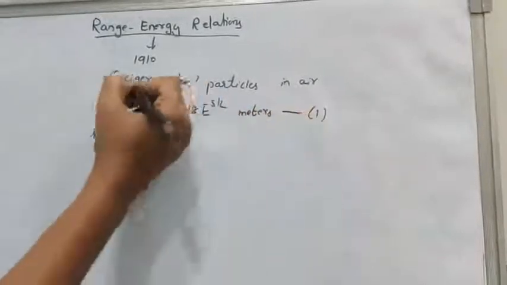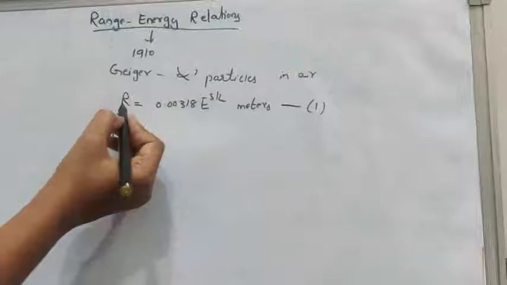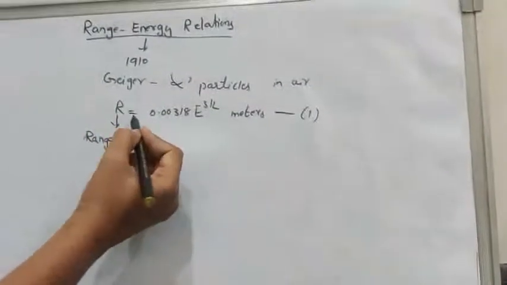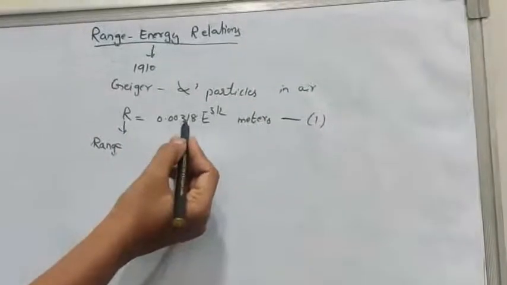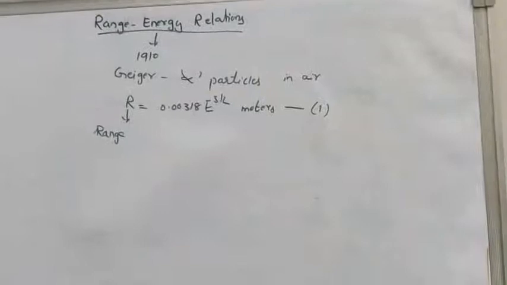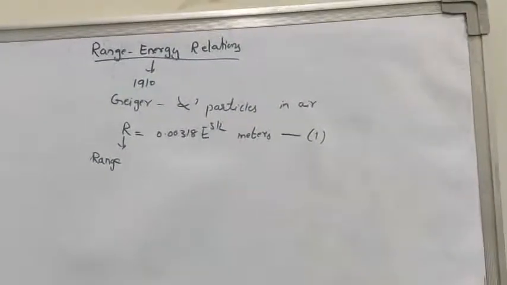So Geiger has given the relation between range and energy as R is equal to 0.00318 into E to the power 3 by 2 meters. Here E we have measured in MeV.